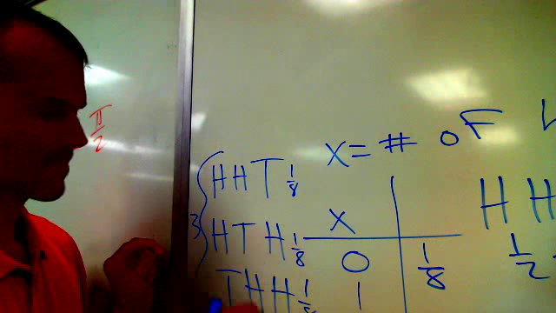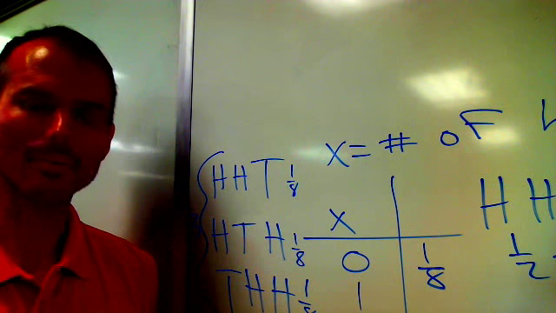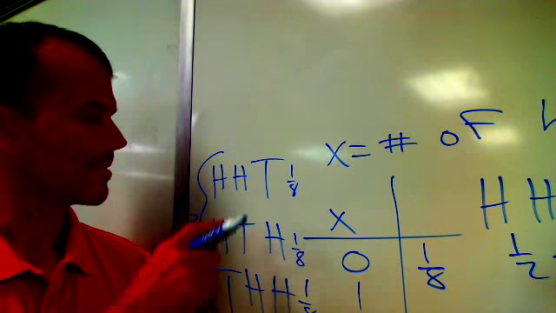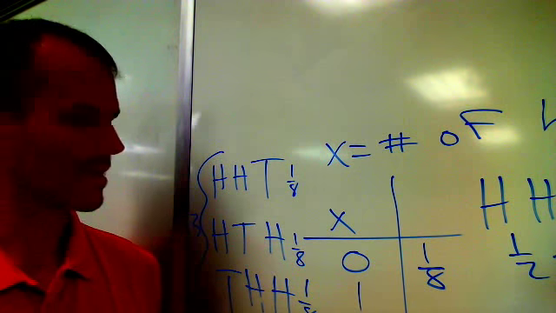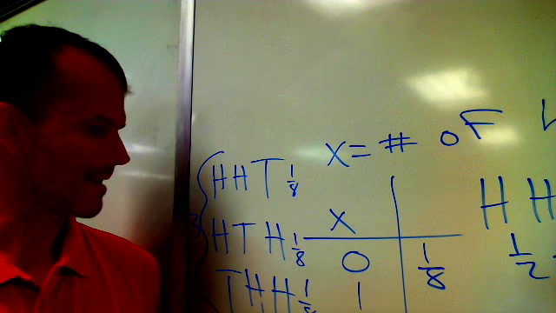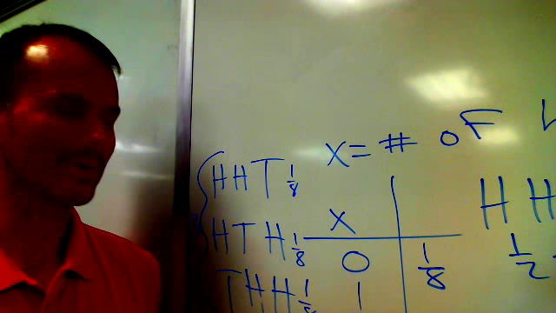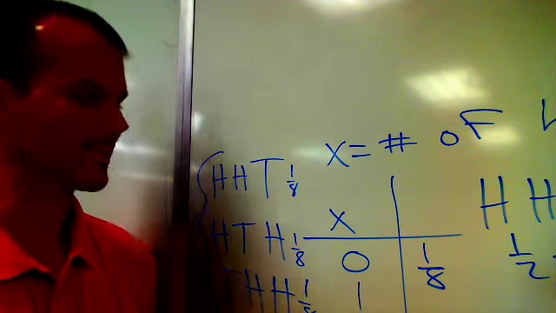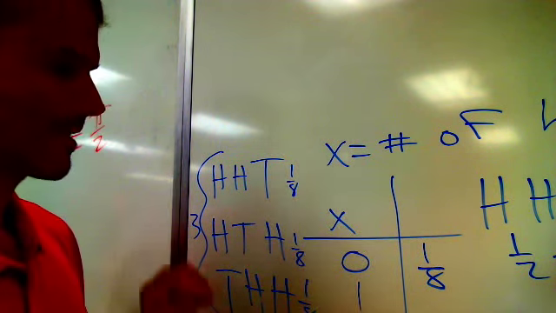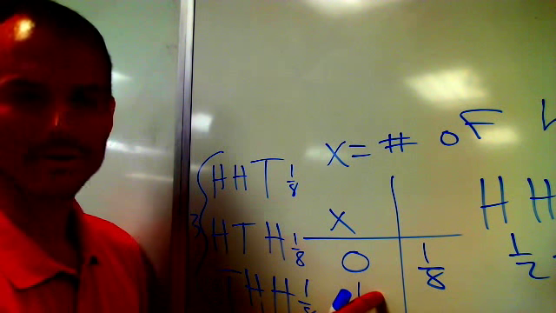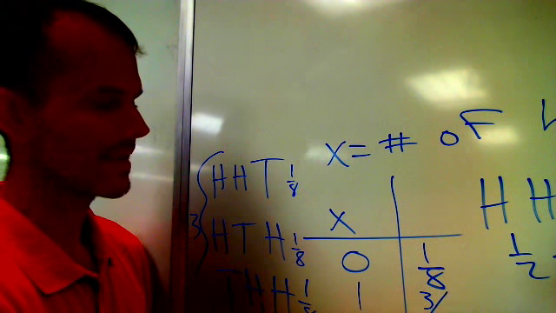Now the thing about this is these 3 sequences are disjoint. Two of them can't happen in the course of the same experiment. So if this or this or this happens, I end up with x equals 2. And for an OR probability with disjoint events, we add the probabilities. So 1/8 plus 1/8 plus 1/8 gives me 3/8. Now, it's not too much of a stretch to realize then that the probability of getting 1 head, using the same logic, is also 3/8.